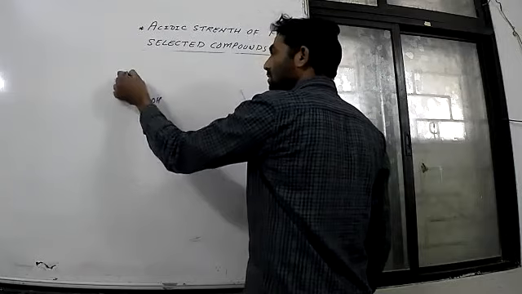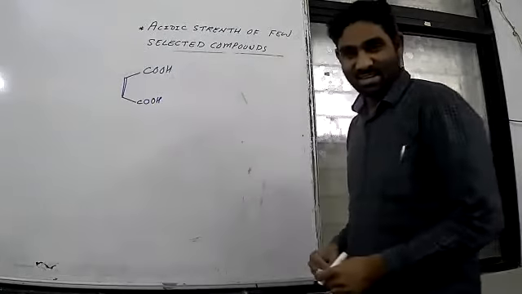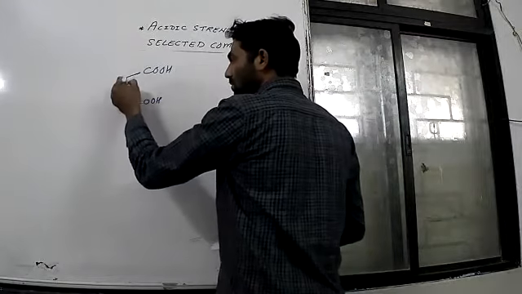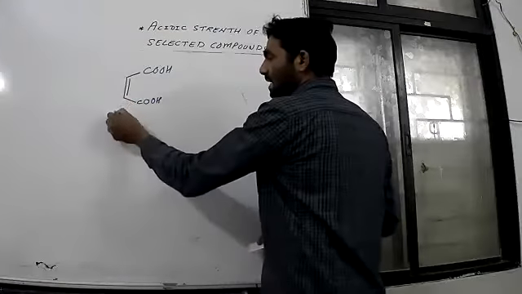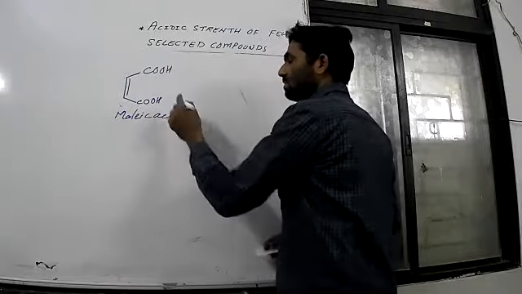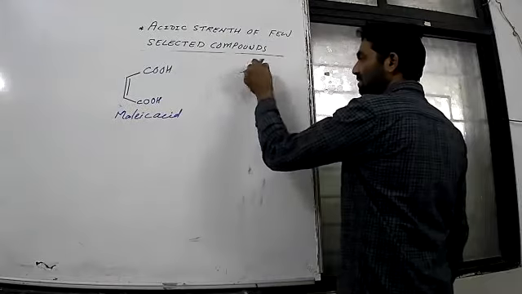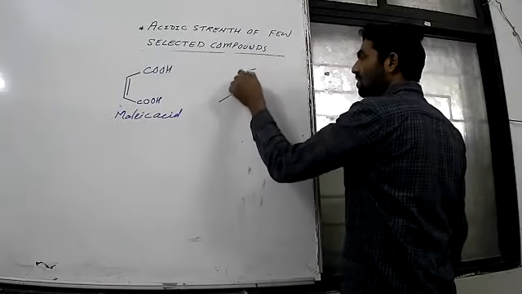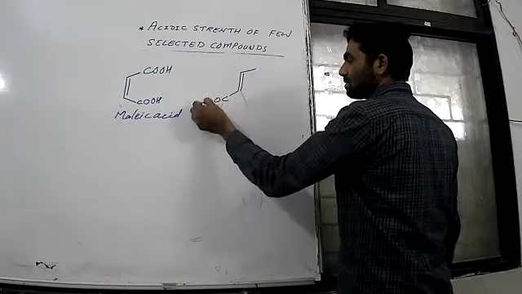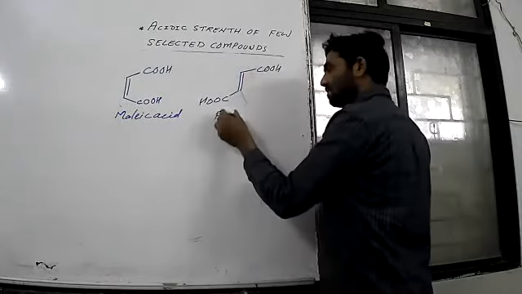COOH, cis condition is there, it is a double bond. This is the maleic acid. And this is fumaric acid. So how can we draw it? Just make it trans. Fumaric acid.